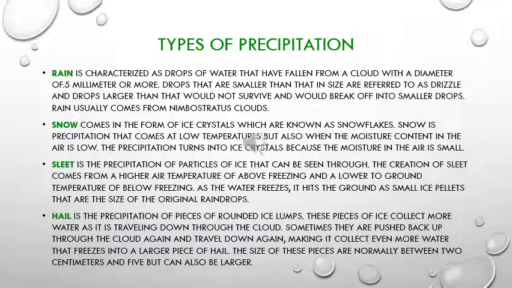Next, we're going to talk about the types of precipitation, and that is rain, snow, sleet, and hail. The first one is rain, which we all know is characterized as drops of water that have fallen from a cloud with a diameter of at least 0.5 millimeters or more. The drops smaller than that are referred to as drizzle, and drops larger than that would not survive, and they would just break off into the smaller drops, which would just be what the regular raindrops are. Rain usually comes from nimbostratus clouds.